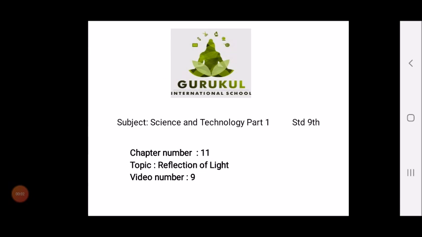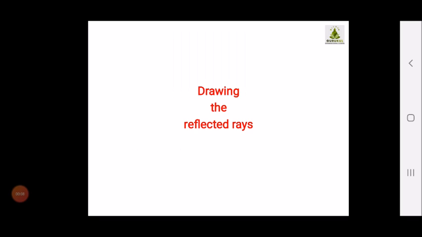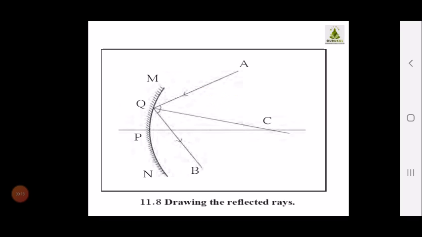Good morning, students. Hope you all are fine. Children, today we are going to study the concept of drawing the reflected rays. So children, there are certain rules and we have to follow a certain methodology for drawing the reflected rays. So here we are going to study about that.